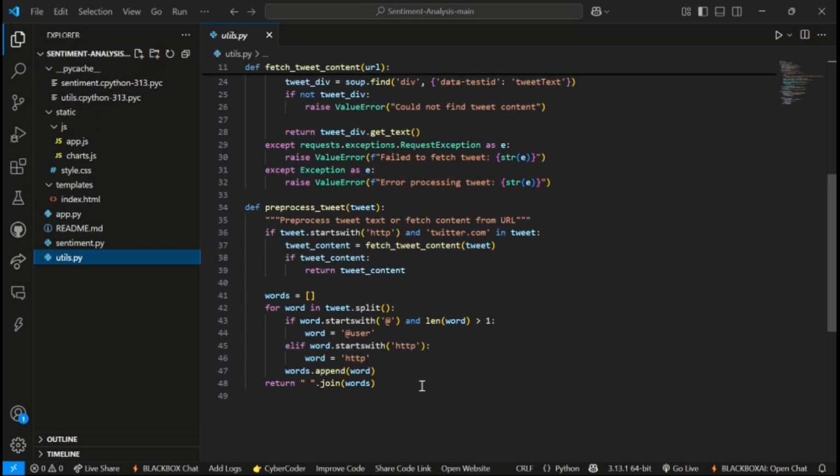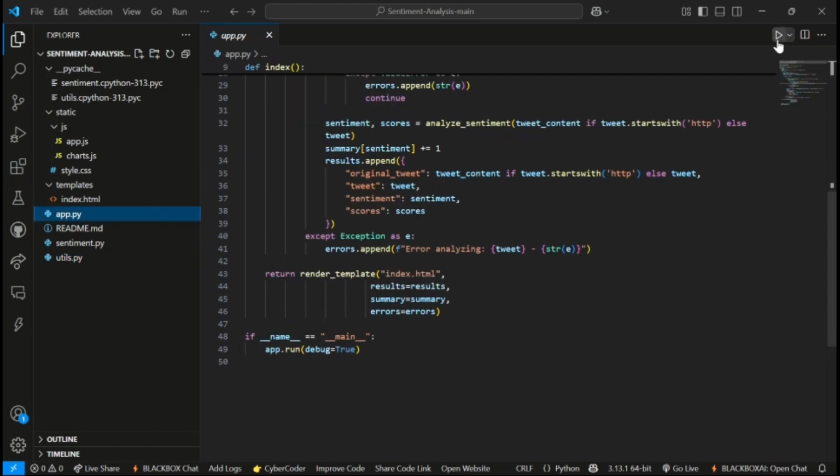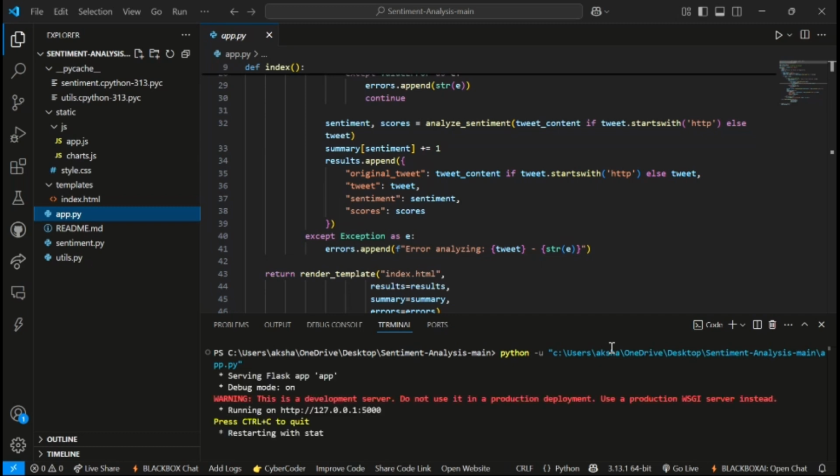What it basically does is remove the keywords like user and http, so that we can get the better analysis that we wanted. Now I'll be running the code. It takes a while to run the code, so you have to wait a bit. As you can see, now we'll go to this follow link, and this is loading.